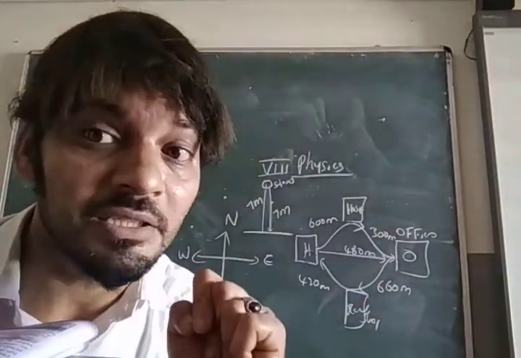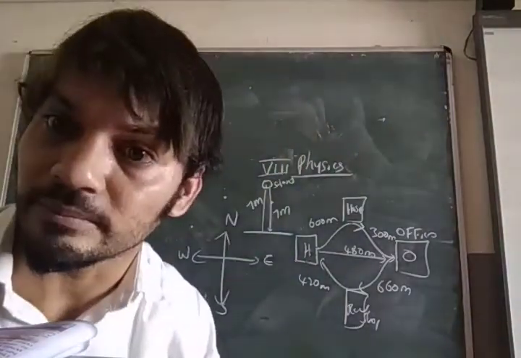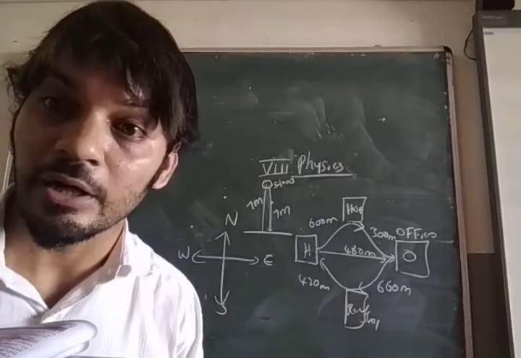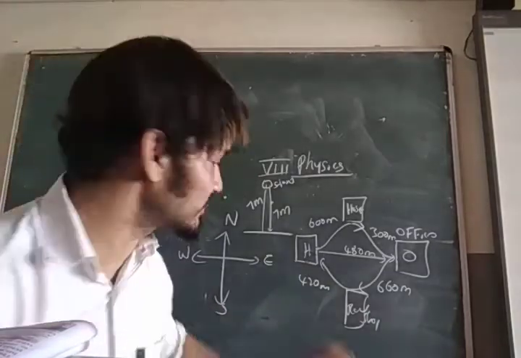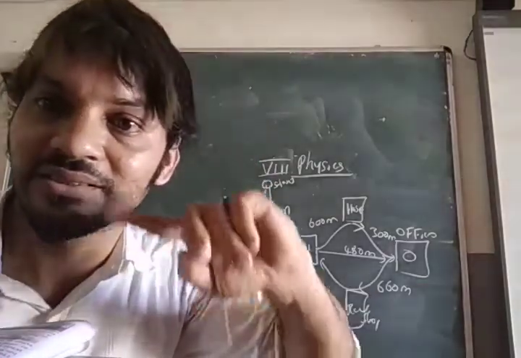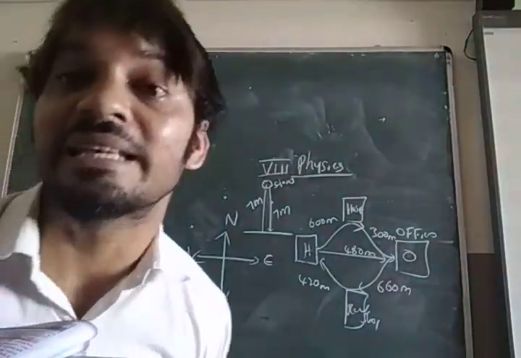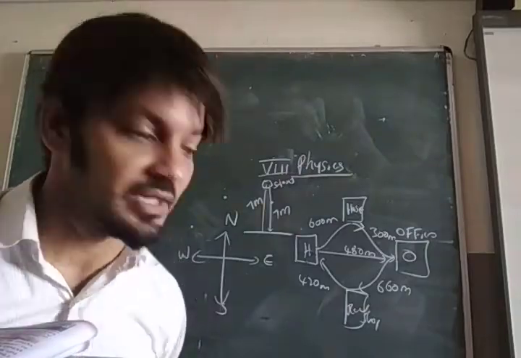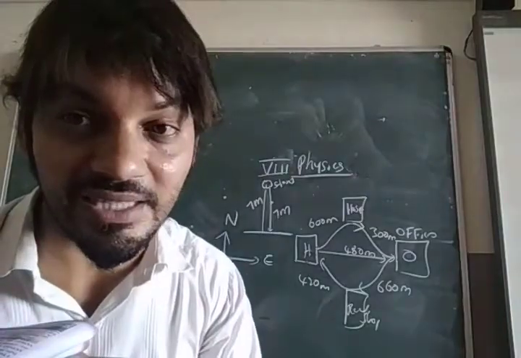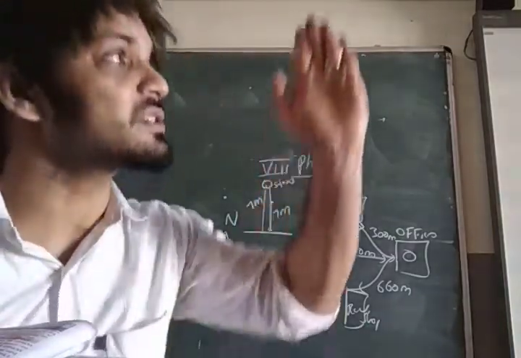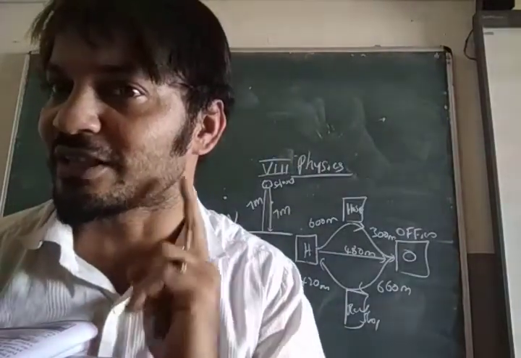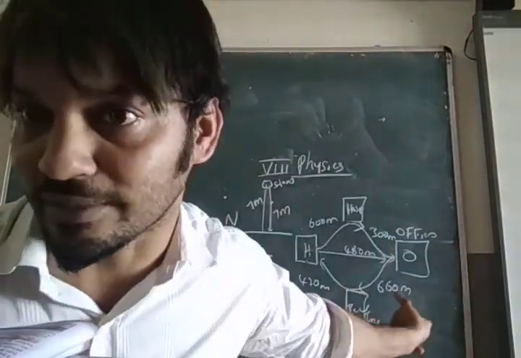What is the displacement from top to bottom? That is also 7 meter. What is the total displacement from ground to top to ground? 0. Why 0? Because it is moving up and returning back. I told you, displacement is only the straight line. It is moving straight and coming back, so the direction changed. So distance is 14 meter.